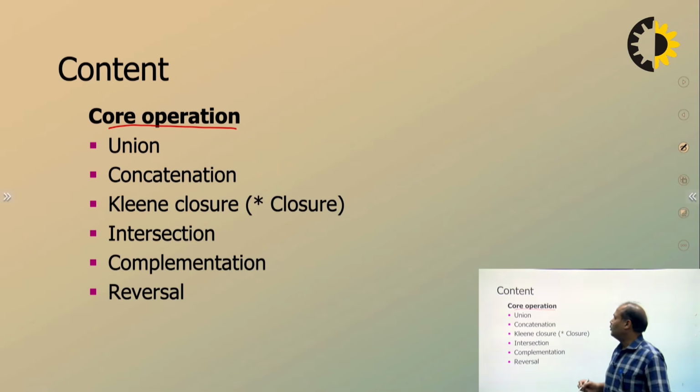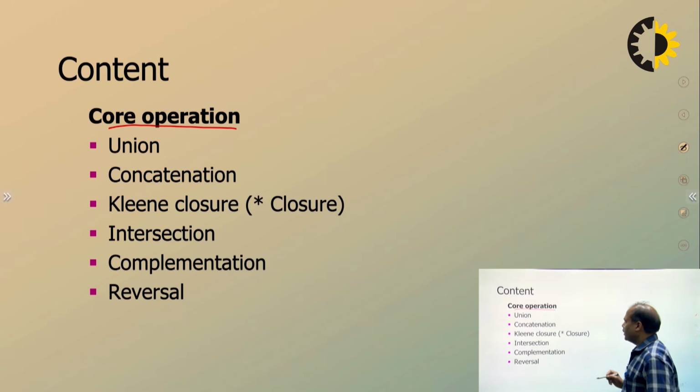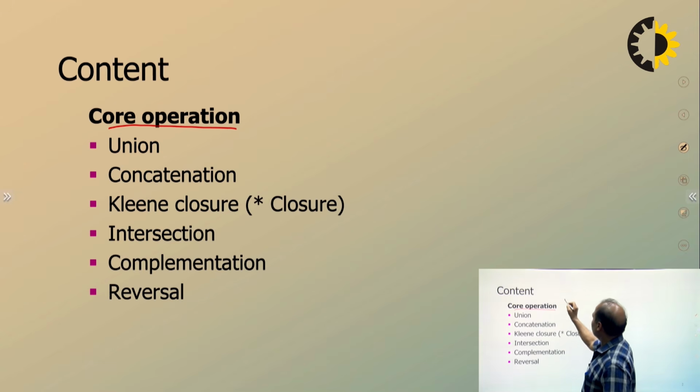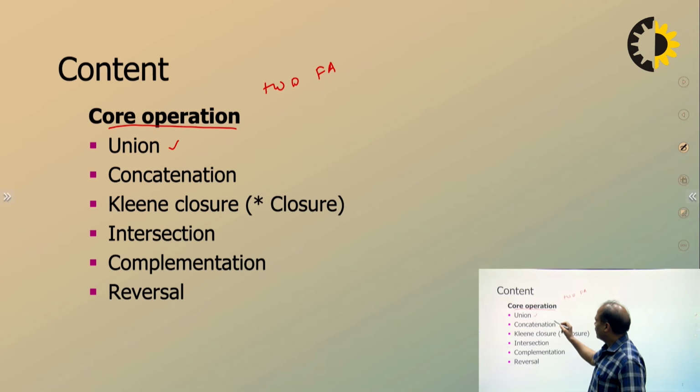So we'll see that finite automata are closed under union, and the finite automata are also closed under concatenation, meaning that if we are given two finite automata, that can be DFA, that can be non-deterministic finite automata, their union will also be a finite automaton.